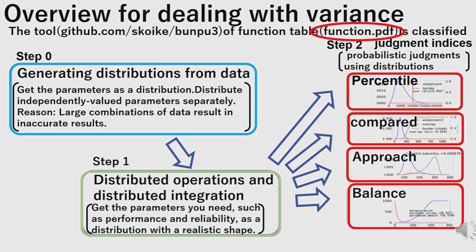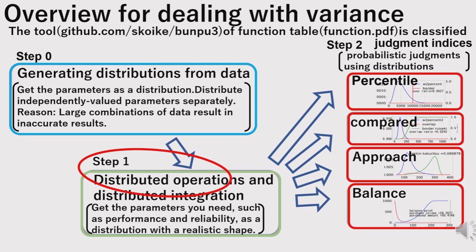The functions available in this library are outlined in function.pdf, and the function table in the document is color-coded into 3 categories: blue, green, and red, following the steps of the operation process. Here's how it's organized. Step 0 contains functions that generate histogram-based distributions from various datasets.